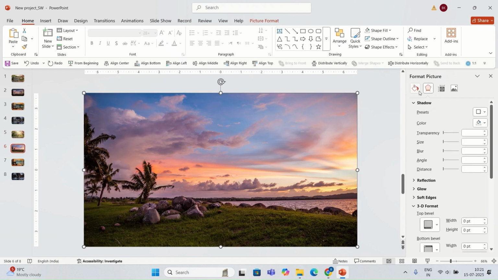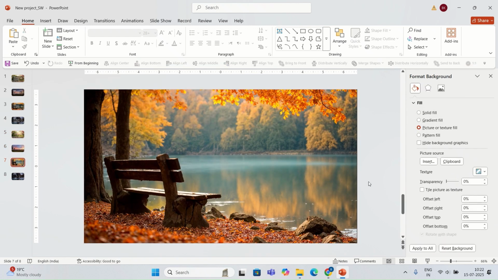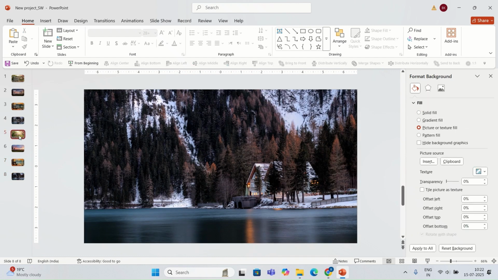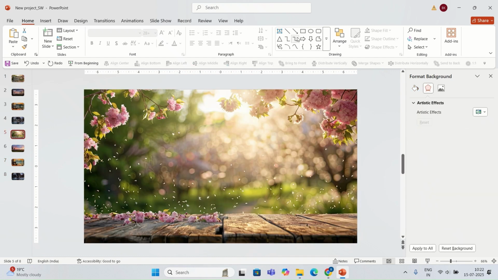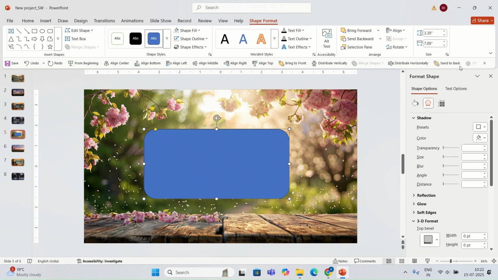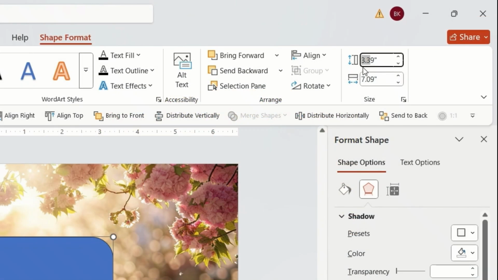I'm going to repeat the same process with the next 3 slides. You can follow the same steps. Once I'm done, I'm going to go to the first slide and insert a shape on the slide. I'm going to select this rectangular shape with rounded corners. For the height of the shape, I'm going to go with 5.19, and for the width of this shape, I'm going to go with 10.72.